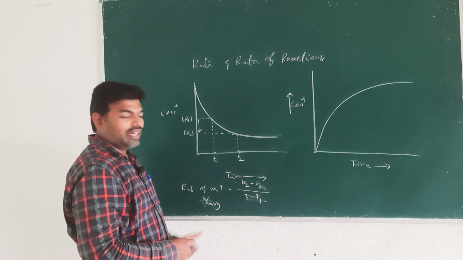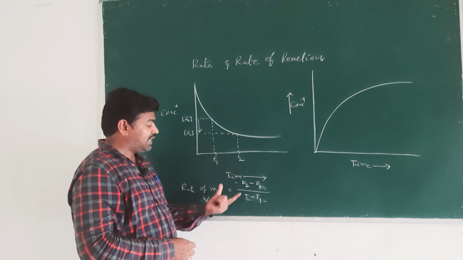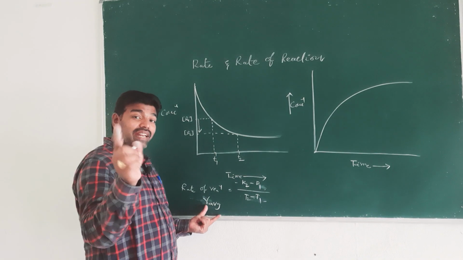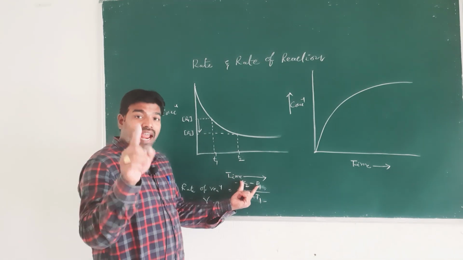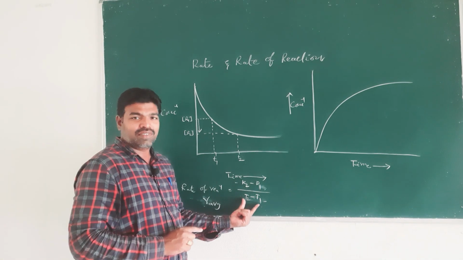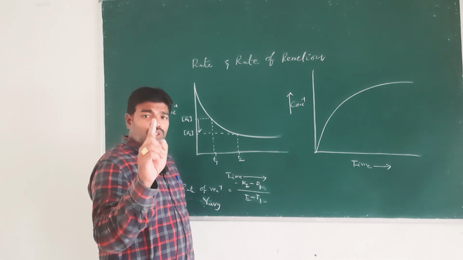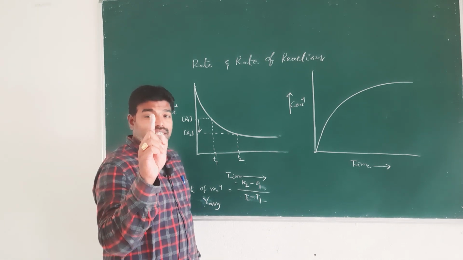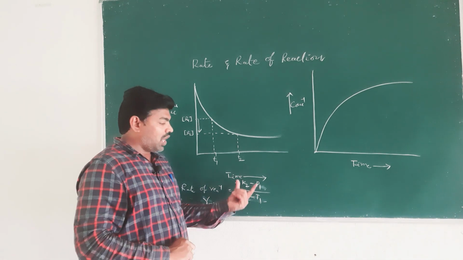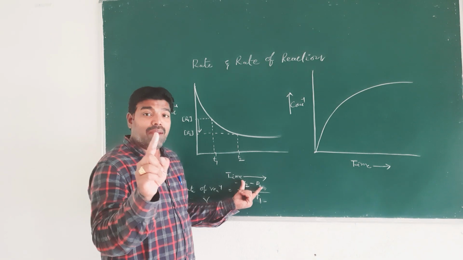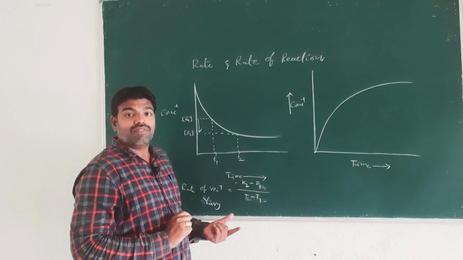Here the rate is expressed as an average, therefore average rate depends on concentration change and time taken for that change. So, keep one point in your mind: average rate depends on concentration change and time taken for that change, right?